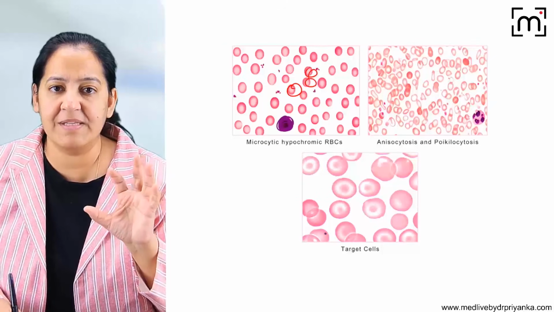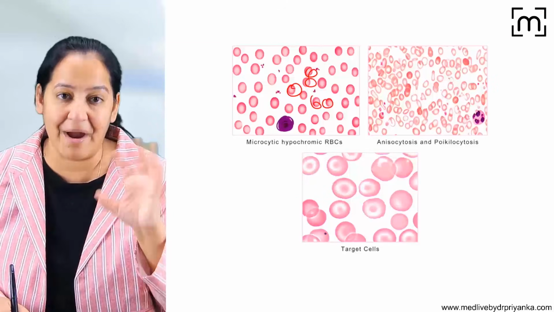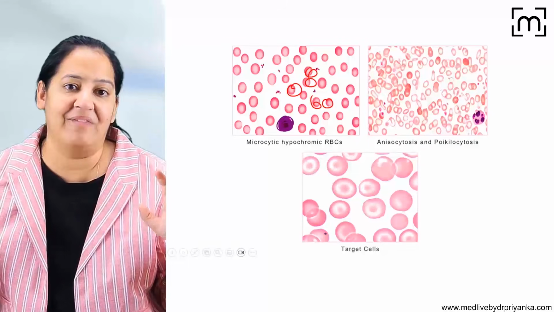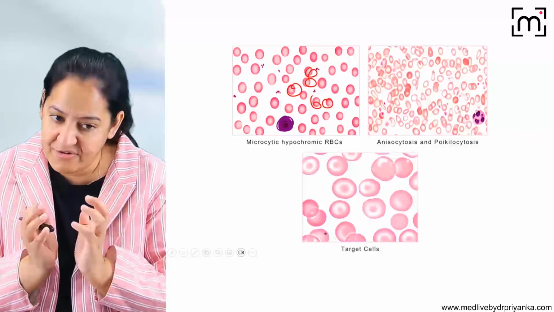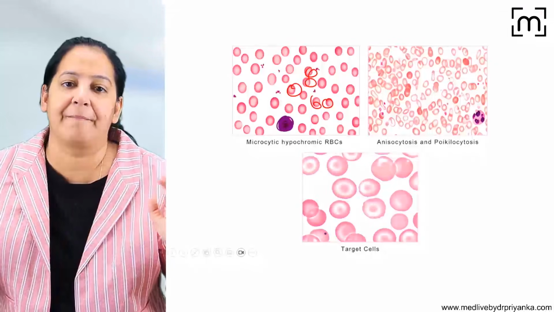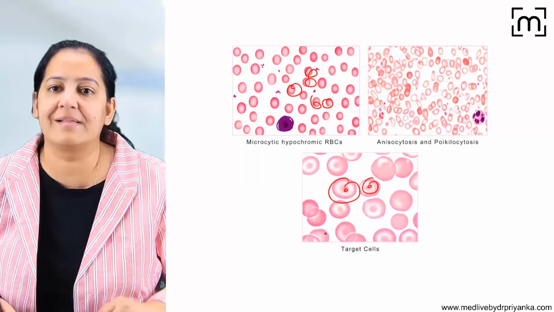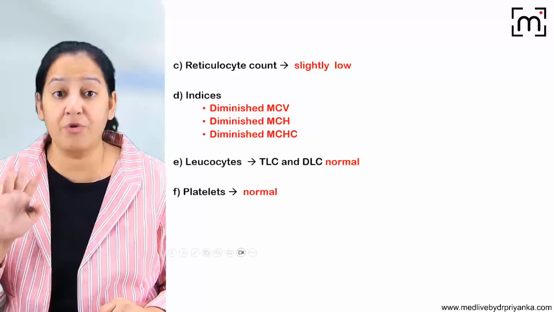I can see most of the RBCs are smaller than the lymphocyte, so they are microcytic, and hardly any color at the periphery, so they are hypochromic. In a normal RBC, the peripheral 2/3 is colored and the central 1/3 is pallor. Here the pallor is expanding. And most of the cells show target cells also. So you can say that. Okay, you have to draw this picture.